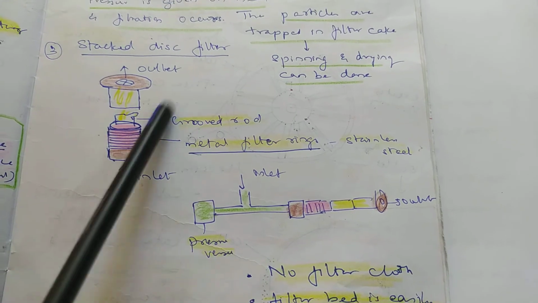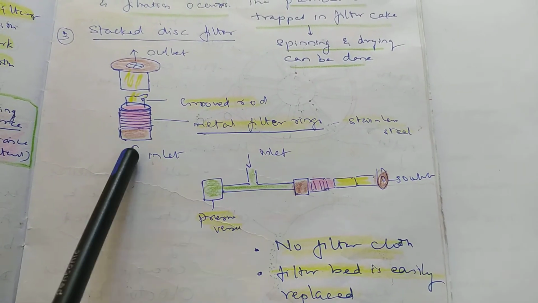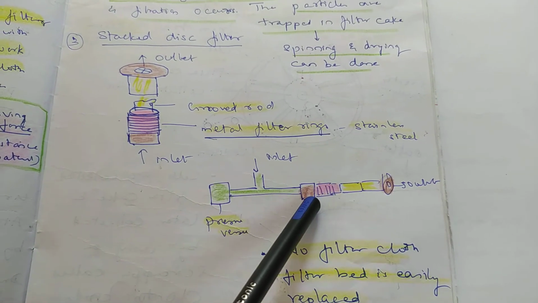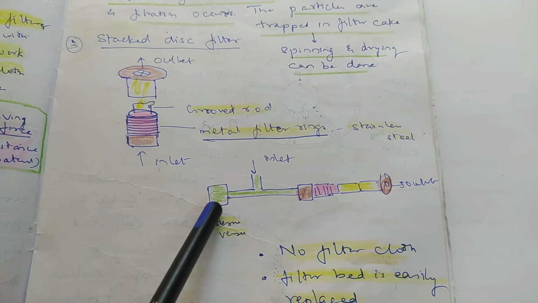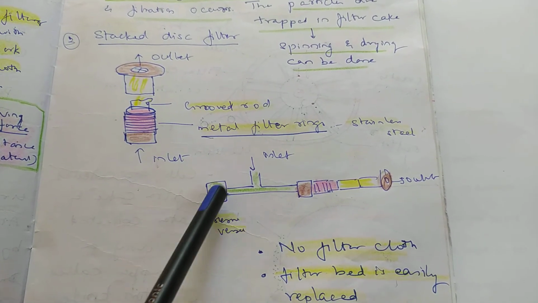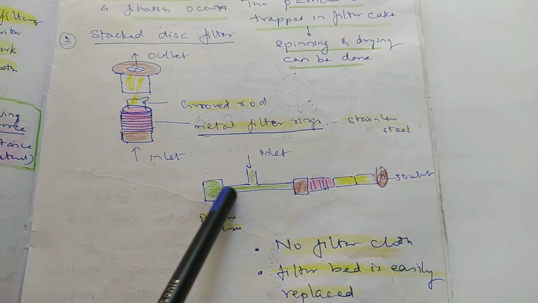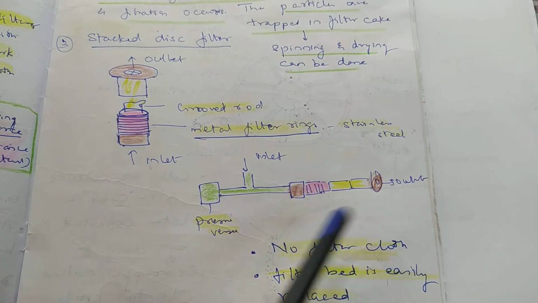The same equipment is shown here, with the same fixture, and here are the pipes. There's also a pressure vessel. As the media enters, the pressure vessel creates pressure, and it passes through the metal rings, and the filtrate is released out.